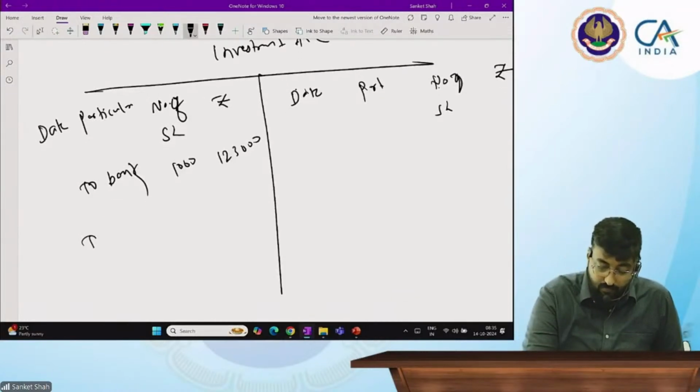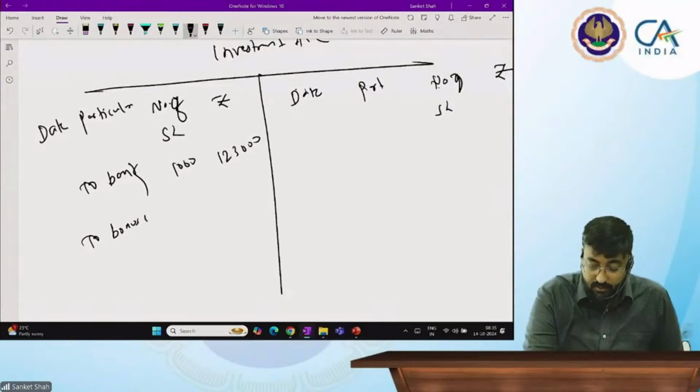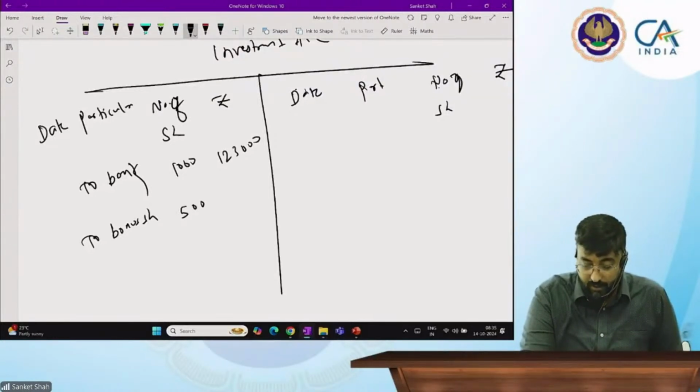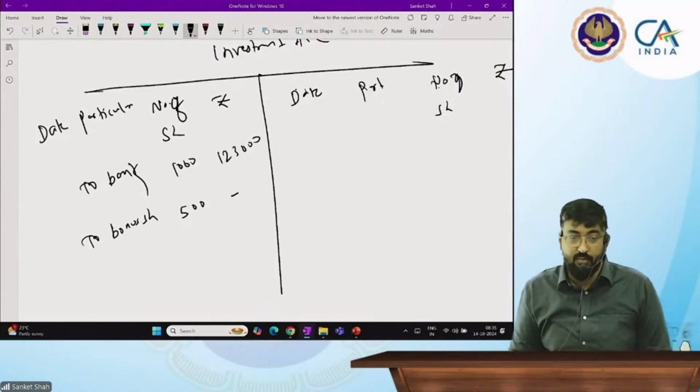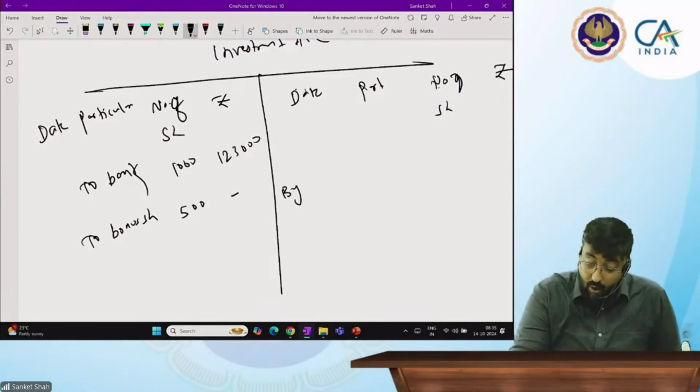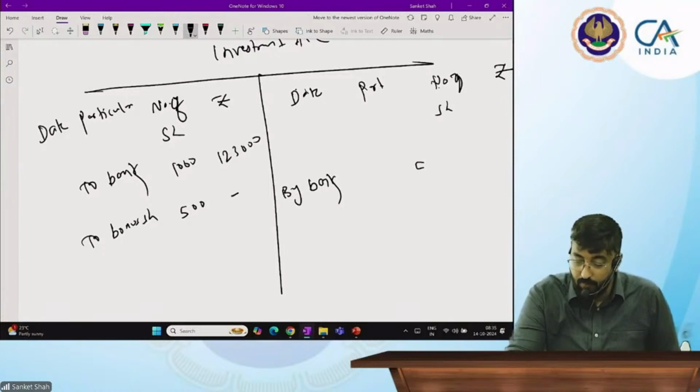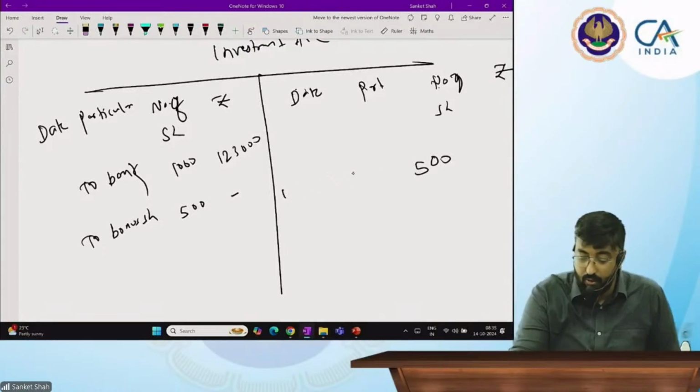Then to bonus shares. How many shares I have? 500. Bonus shares. Dash. Then how many shares I sold? 500. 500 shares I sold by bank, whatever the date.